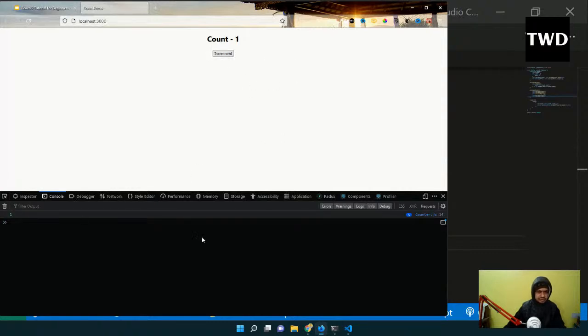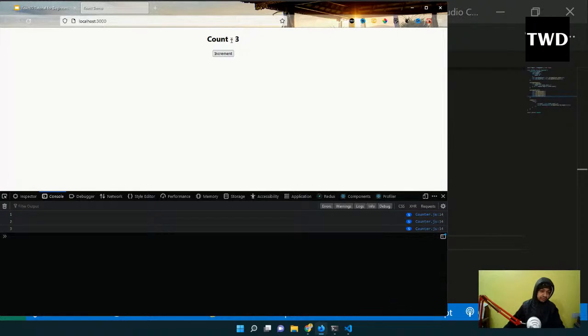Click it once. But see one thing in this console, what happens if the same thing is shown many times? It means it is repeated 5 times. Again I'll click, it should be 10, but it is 2, so it is not 10, it is not 15, it is 3. So why is this happening?